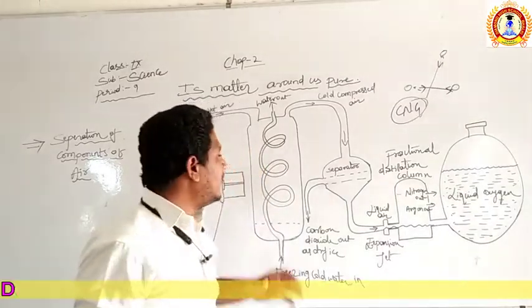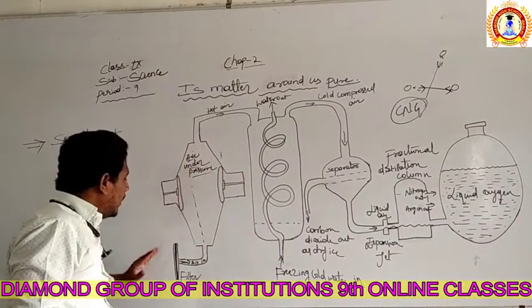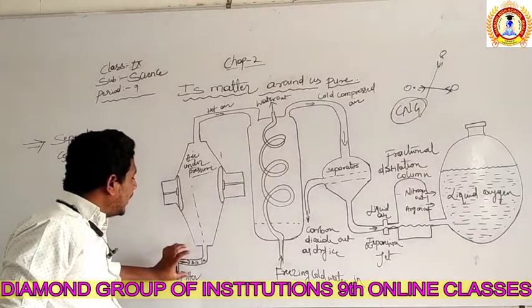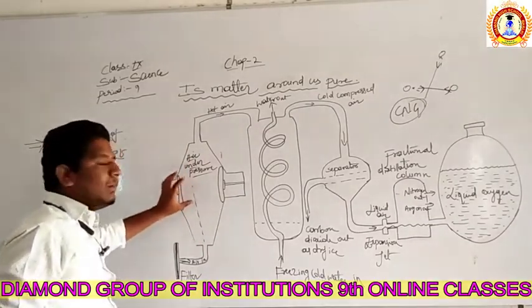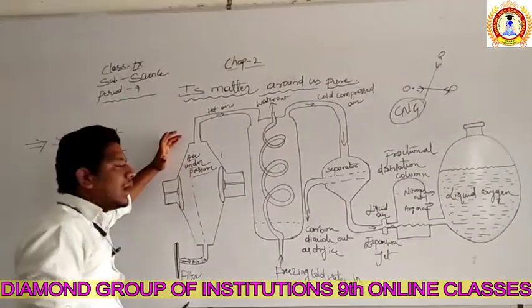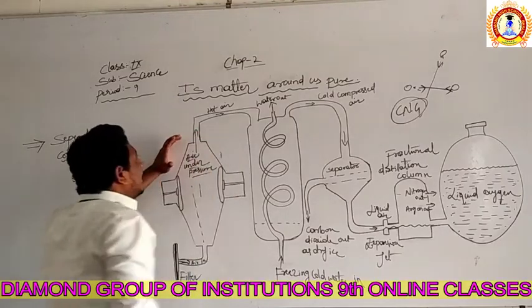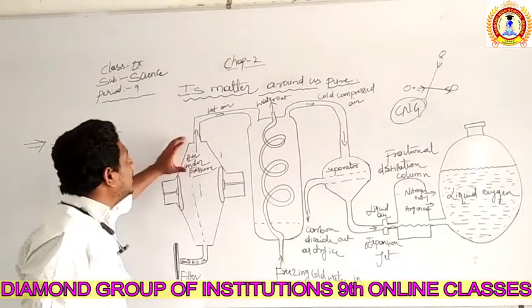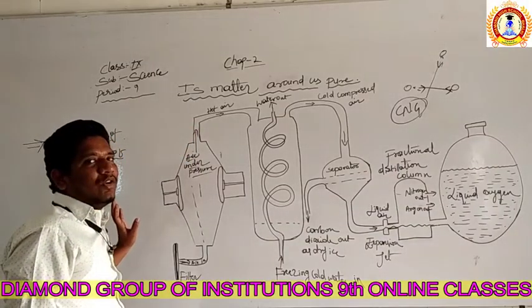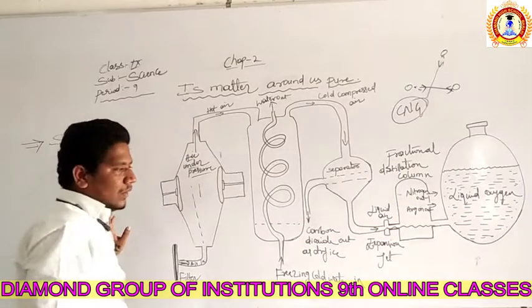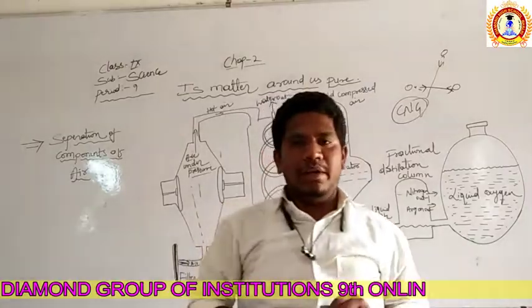In the same manner, after the filtration of the air into this chamber, the air is taken under pressure, and as a result, we know that the temperature of the air is going to rise. How? You can do this experiment at home.